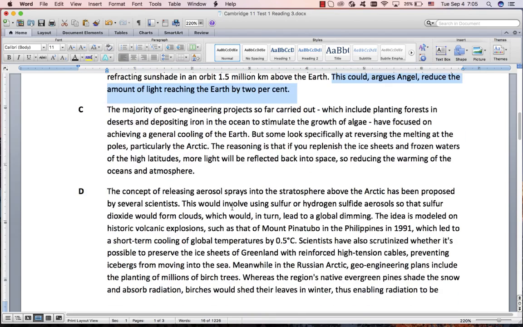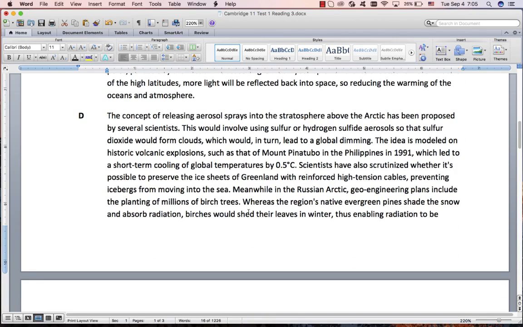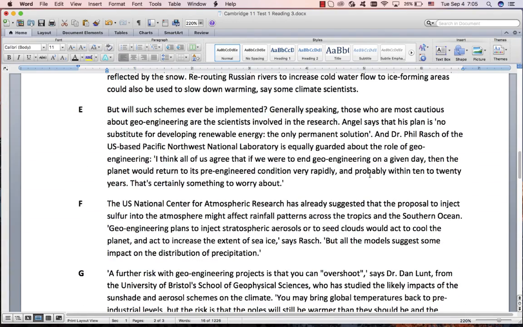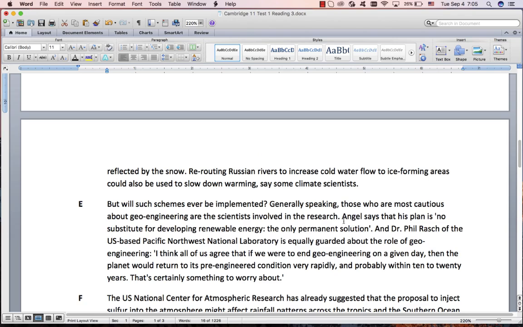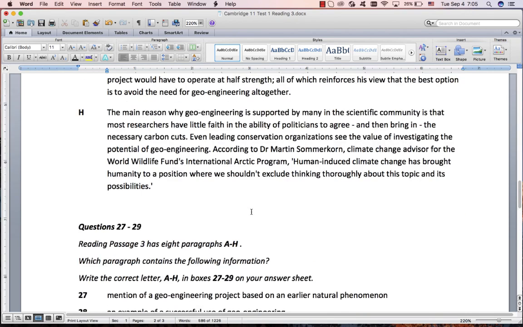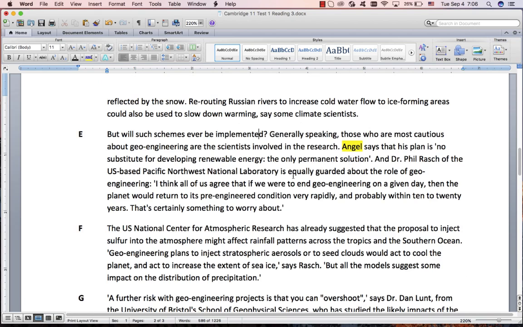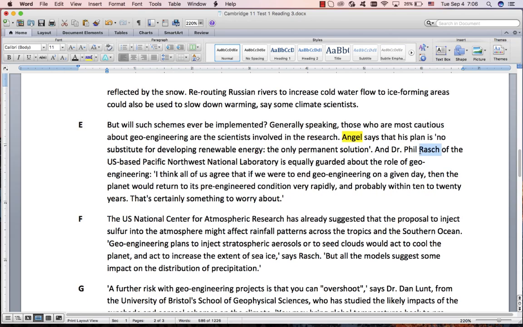Then we've worked with this. There's nothing about any of these names here or here or here, but then they start talking about them again over here. So there he is over again. And they always do this. At least one of these names will be somewhere twice in the passage. So Angel is there again. There is Rash.